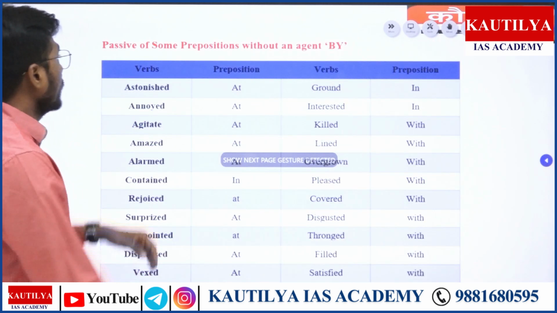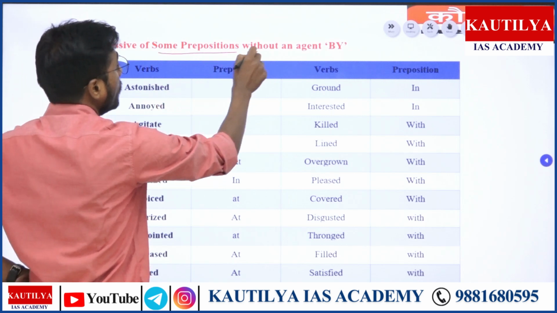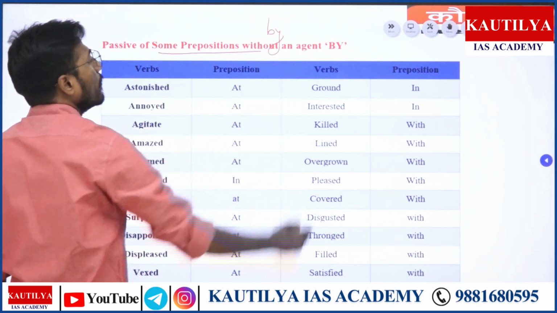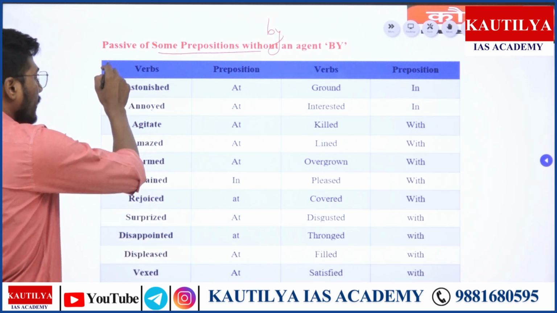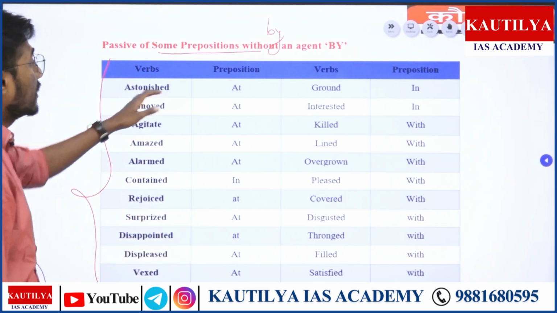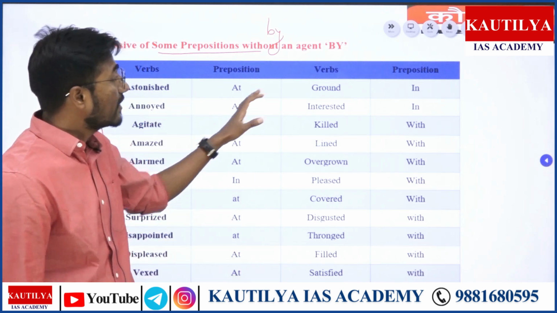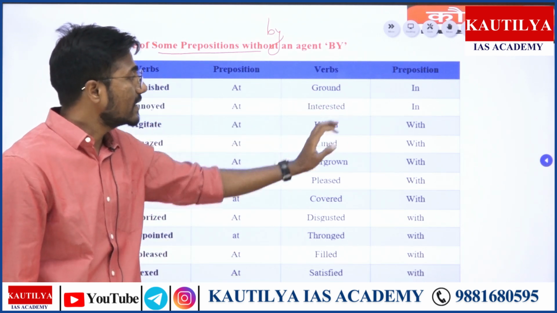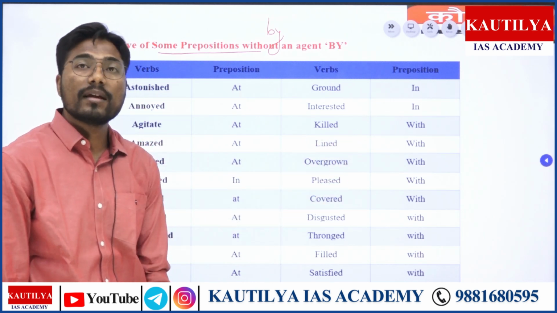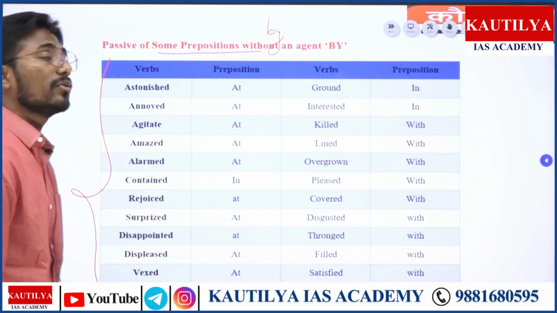Moving ahead. So as I said, there are certain verbs with which you do not use "by". ये सारे वर्ड है जो आपको ध्यान में रखने हैं, right? Astonished at, grounded in, interested in, killed with, lined with, overgrown with, right? ये आप स्क्रीनशॉट निकालो और उसको पढ़ना शुरू करो.